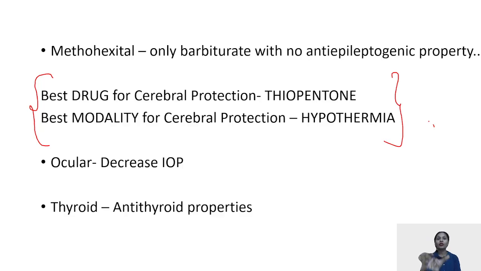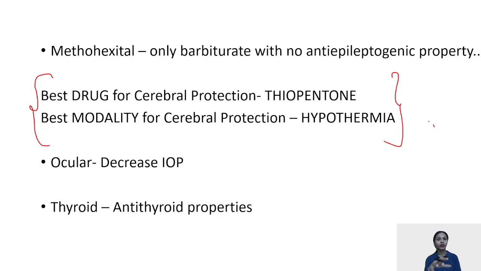But if the patient is alive and has some cerebral electrical activities, then the drug for cerebral protection would be your thiopentone. I hope this concept is clear to you, because these things are asked, for example in assertion reason questions, or in questions like incorrect statements or correct statements, etc.